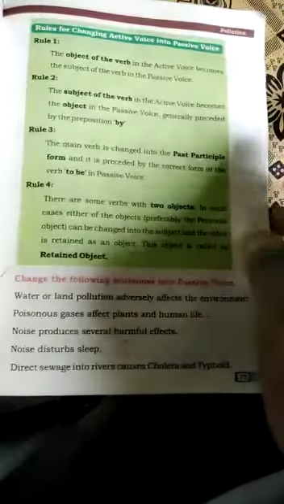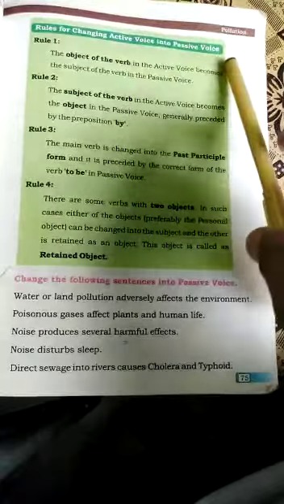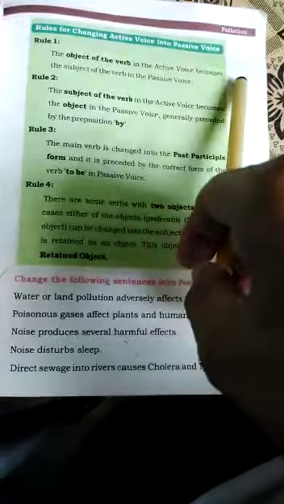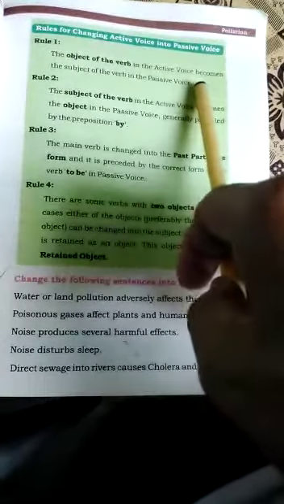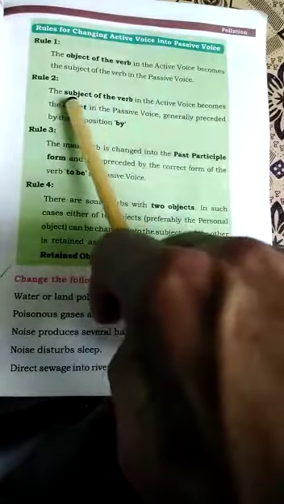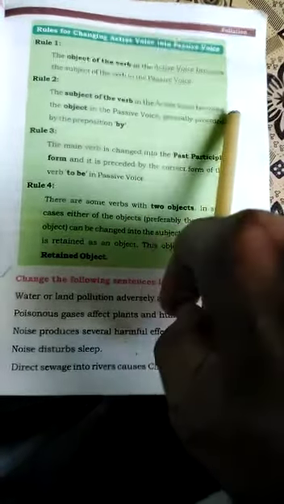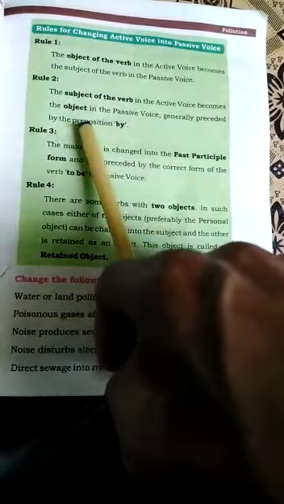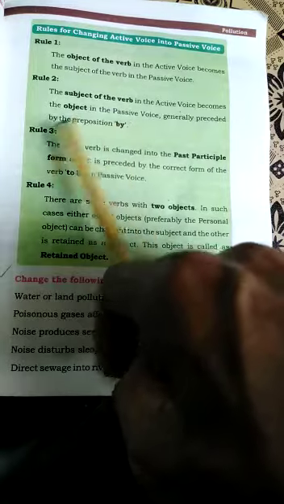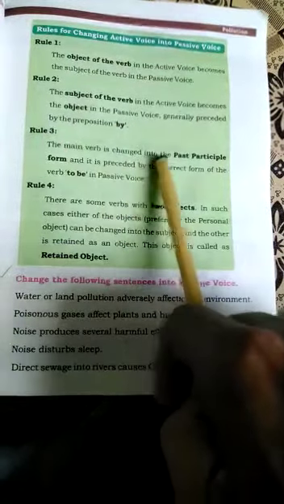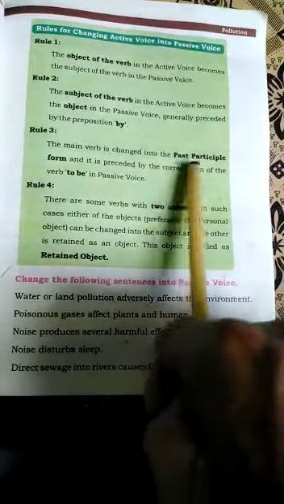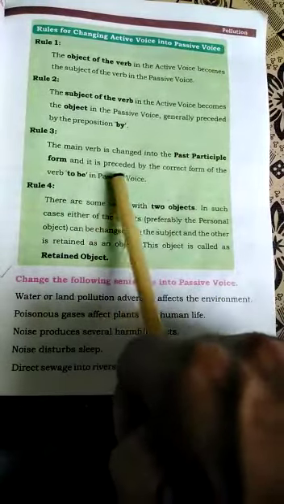Next question is rules for changing active voice into passive voice. Rule number 1. The object of the verb in the active voice becomes the subject of the verb in the passive voice. Rule number 2. The subject of the verb in the active voice becomes the object in the passive voice, generally preceded by the preposition by. Rule number 3. The main verb is changed into the past participle form and it is preceded by the correct form of the verb to be in passive voice.